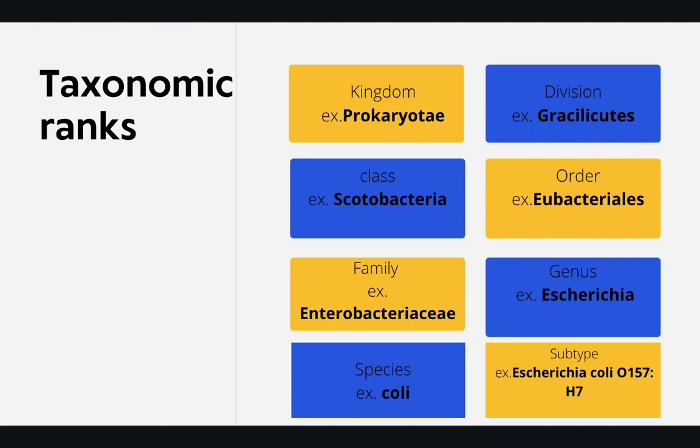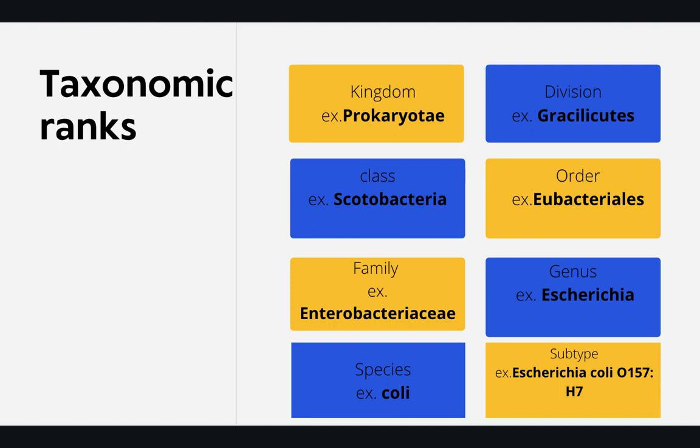The class, for example, Scotobacteria, and then the order Eubacterialis, and family, for example Enterobacteriaceae, and then the genus Escherichia, and species E. coli, and subspecies we can also include Escherichia coli O157:H7. So such taxonomic ranks are general for classifying all organisms.